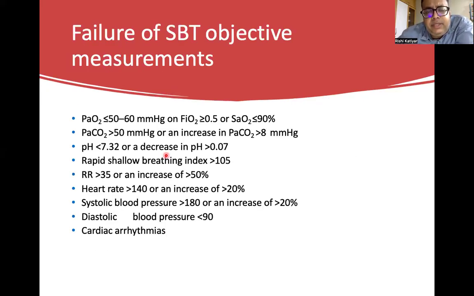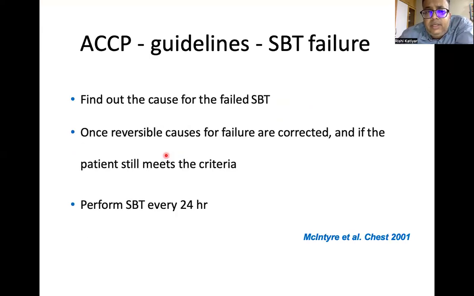Failure of SBT, objective measurements: PO2 falls to less than 50 to 60, PCO2 more than 50, pH less than 7.32, rapid shallow breathing index more than 105, respiratory rate above 30, heart rate above 140, systolic blood pressure more than 180 or more than 20% increase, or diastolic pressure less than 90, or cardiac arrhythmia starts. These are all the signs of spontaneous breathing trial failure.